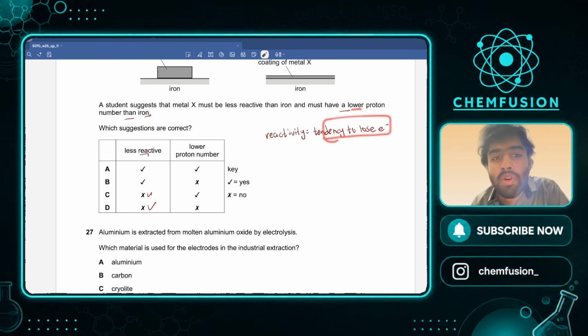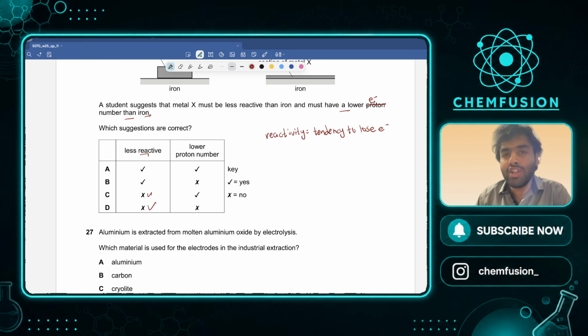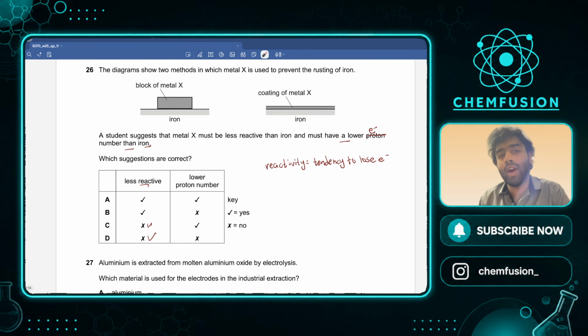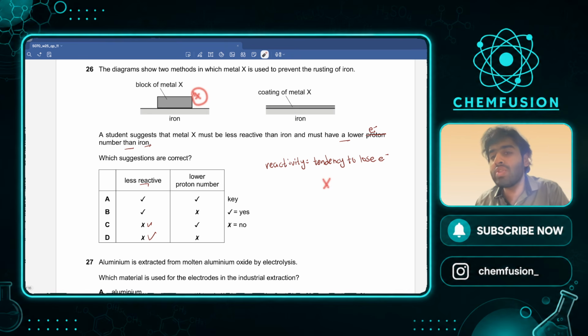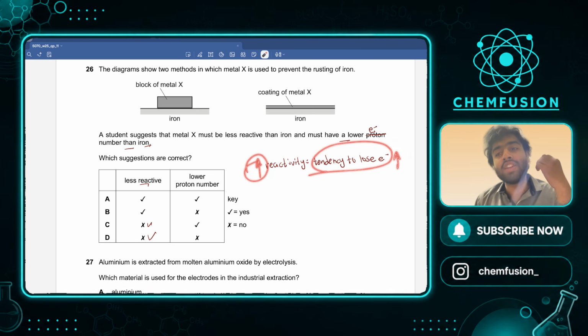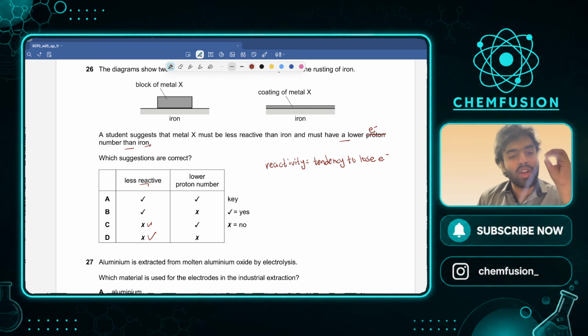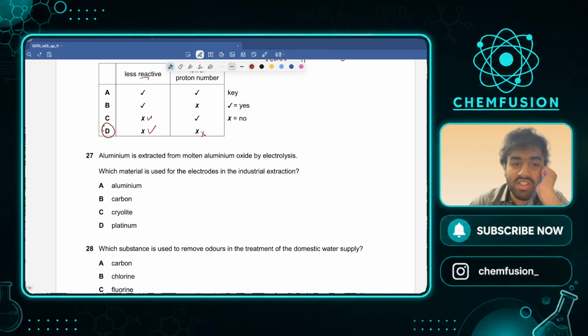Lower proton number means lower electron number in this case. Should X have a lower electron number? No. Why? Because lower electron number है तो वो इलेक्ट्रॉन लूज नहीं करना चाहेगा, उसके पास ऑलरेडी कम है. बट अगर उसके पास इलेक्ट्रॉन ज़्यादा है, if it has a higher electron number, it would want to lose those electrons. So tendency to lose electrons should increase. That is why it should be more reactive. And how can it increase? If it has a higher electron or proton number, not lower. So this is also a wrong suggestion. That student is pretty much insane.